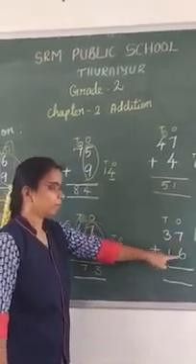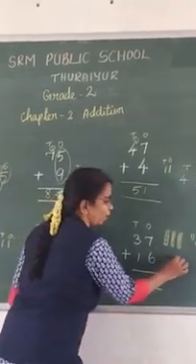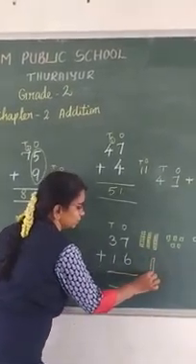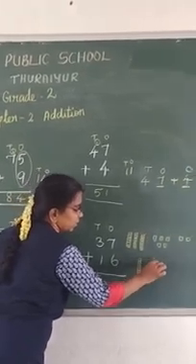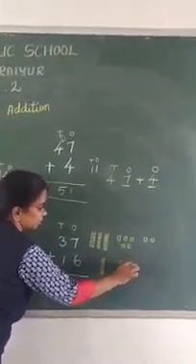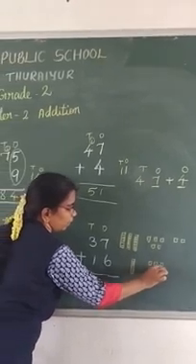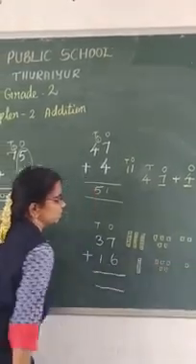Tens 1 and ones 6. So 1 10 and 6 ones. 1, 2, 3, 4, 5, 6 ones.